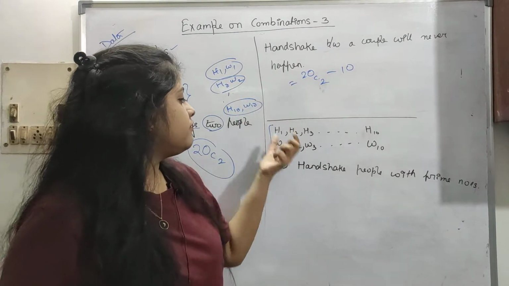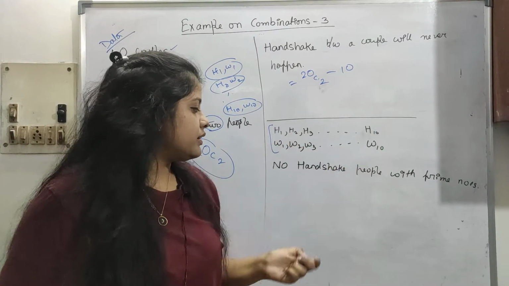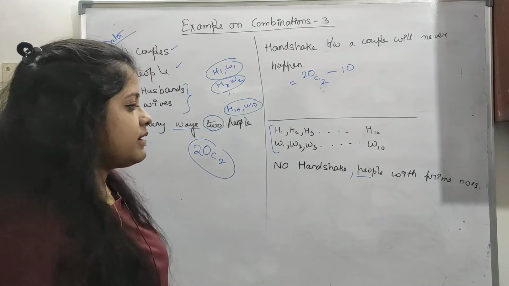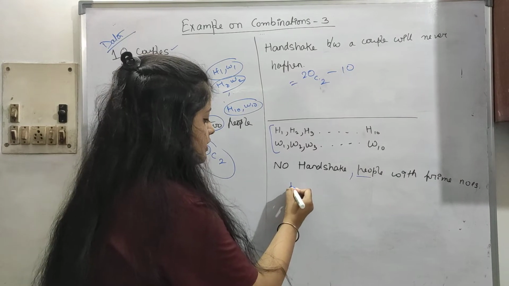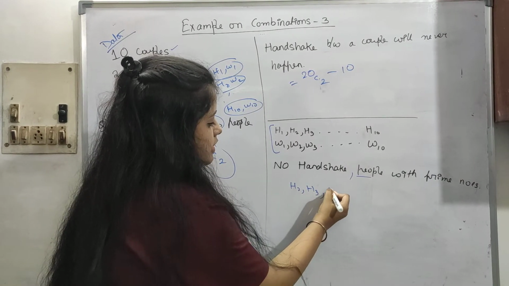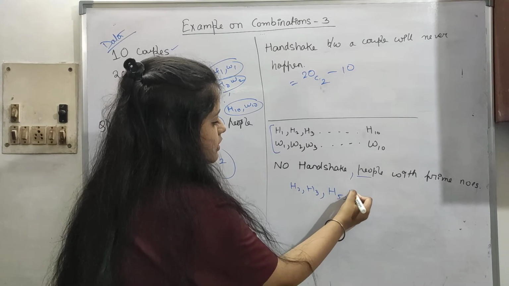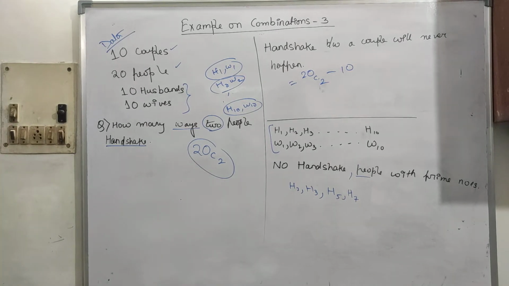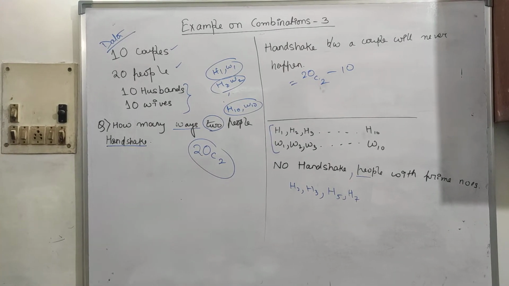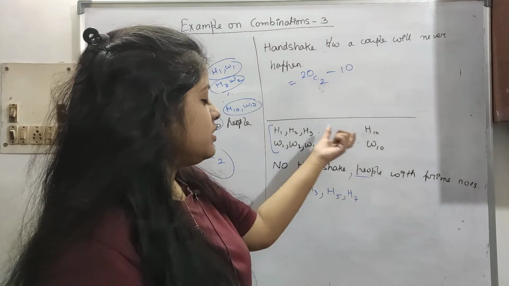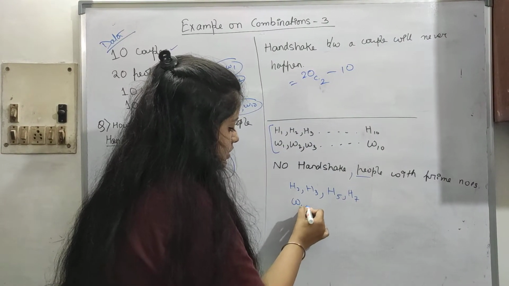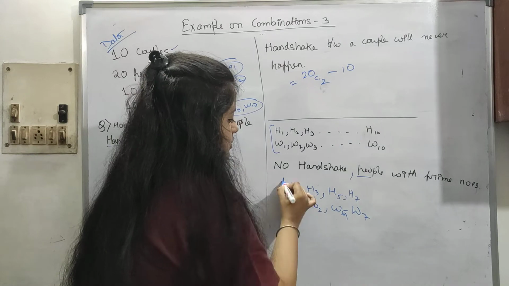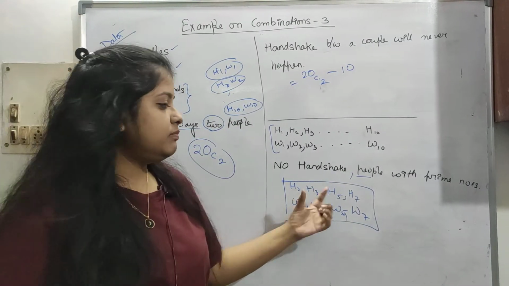Okay, so let's see this next. In the same way we have written H1 to H10, W1 to W10. There is no handshake between people with prime numbers. The prime numbers for husbands are H2, H3, H5 and H7. So among H1 to H10, these are the prime numbers. Similarly wife 2, wife 3, wife 5 and wife 7. This is a set, and no people will be chosen from this set.